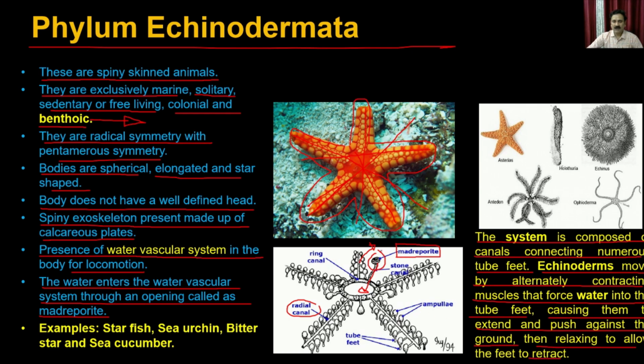Which means they have the contracting muscles through which the water is pushed in, and then it goes out from these radial canals, and because of that it can push the ground, and that's how it can move along the surface of the ocean. The examples are starfish, which is a classical example of the Echinodermata. Then you have sea urchin, then you have brittle star, and you also have the sea cucumber. So these are the examples.